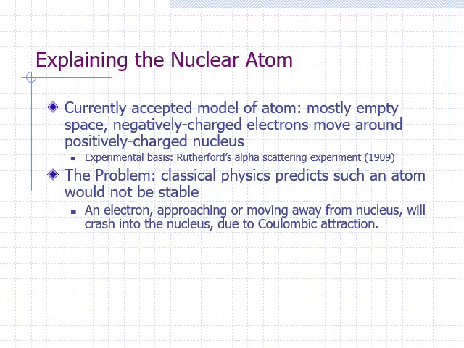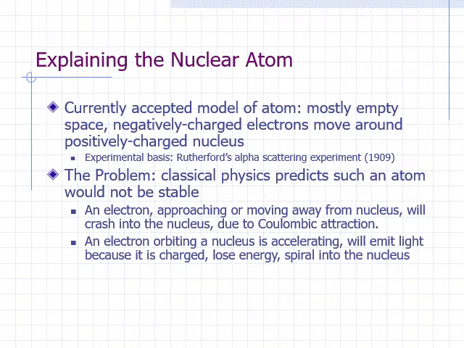It is possible for two particles attracted to each other to not crash into each other. For example, the Moon and Earth have gravitational attraction between them, but the Moon is in a stable orbit around the Earth. However, the problem is that a charged particle emits electromagnetic radiation and loses energy if it is accelerating. An electron in an orbit around the nucleus is accelerating and will therefore emit electromagnetic radiation. This means that it will be losing energy as it orbits around the nucleus. It will in no time be expected to crash into the nucleus following a spiral motion.